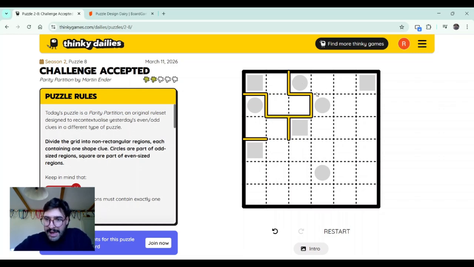And there can only be 1 per region. This will have to go like this, and we have to make a wall here. It has to go down because it cannot be rectangular. I like that rule of non-rectangular shapes. It makes you make these weird things. I love it. This has to be at least 5, and we cannot close here, so this needs to go out a bit more.